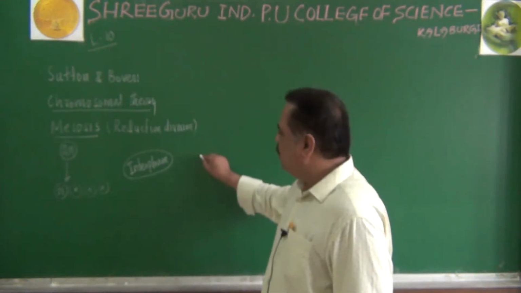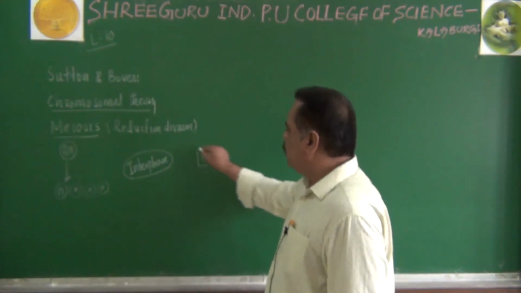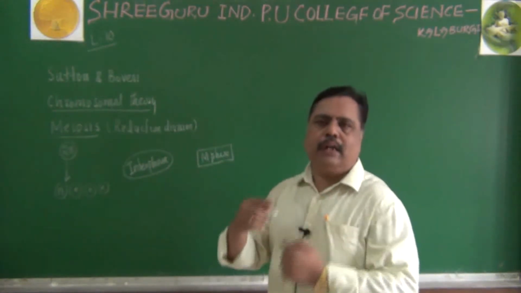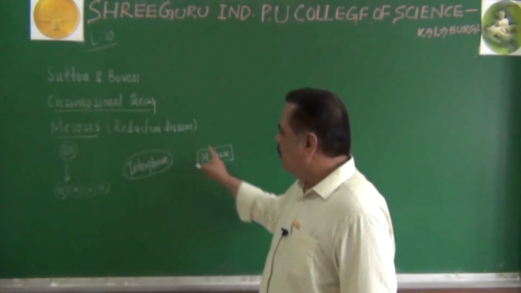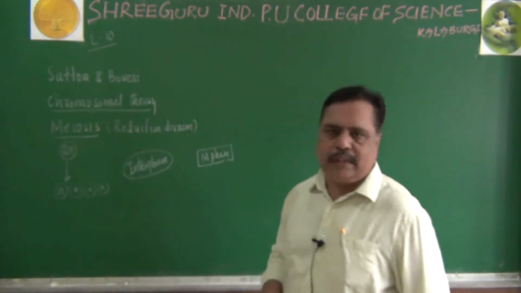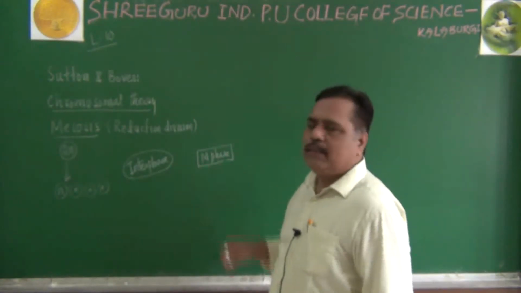That is called the M phase. So there will be M phase and interphase occurring alternately. We can call it a cell cycle. During the lifetime of the cell, it will undergo such cell cycles, interphase and M phase.